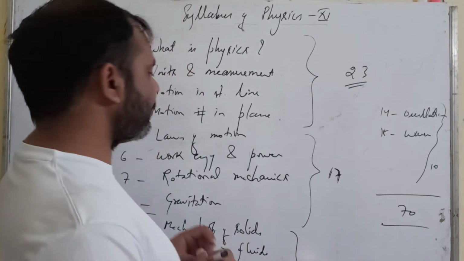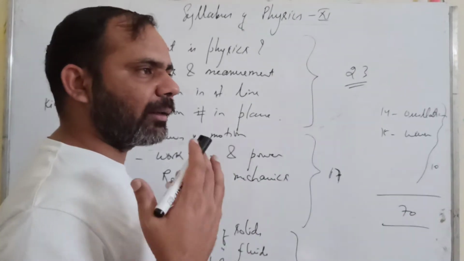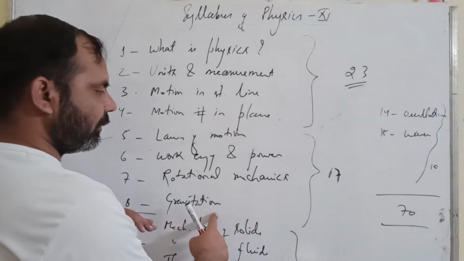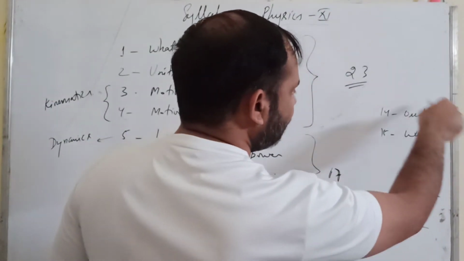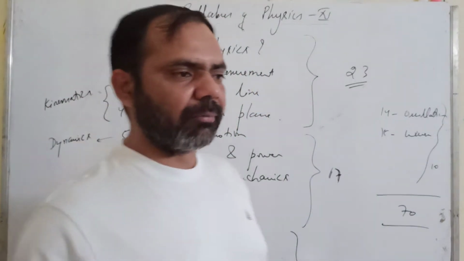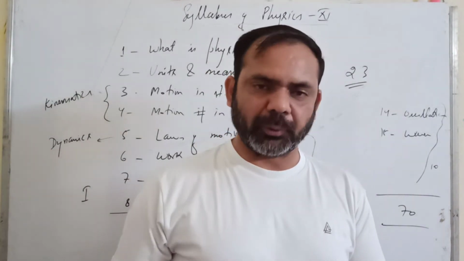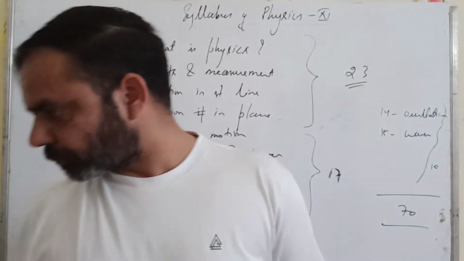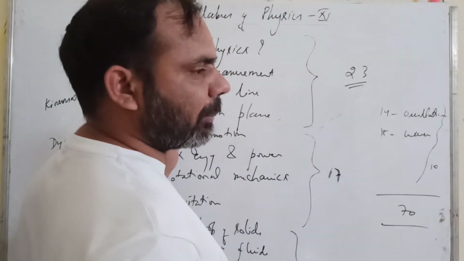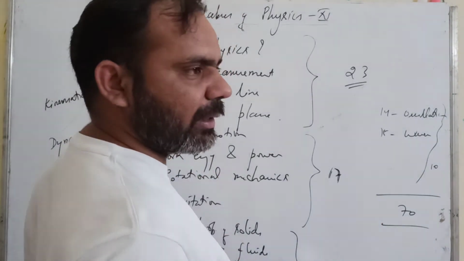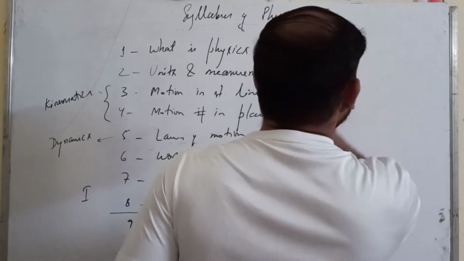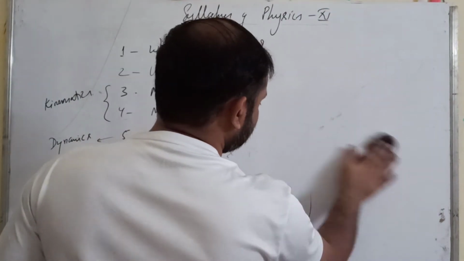So the important chapters whose knowledge you need in class 12th also are those up to chapter number 8, this part, and this one. This particular section is not of that much importance for class 12th. Okay. Now before starting the proper syllabus, this is the syllabus of class 11, we need to know about some basic tools of mathematics.